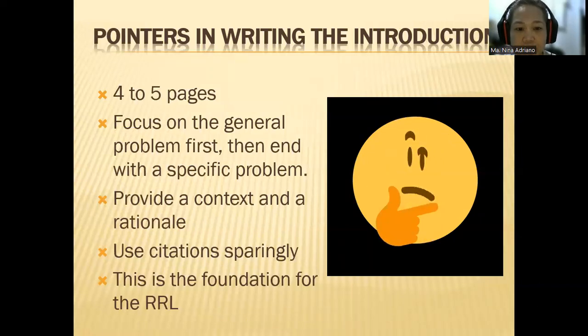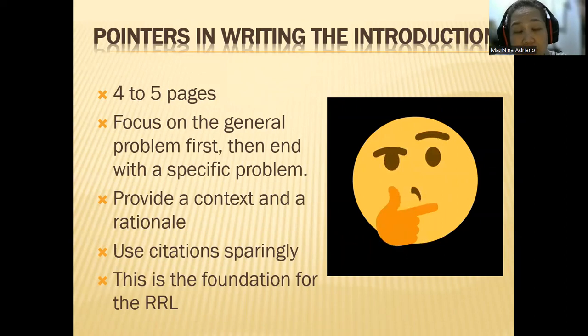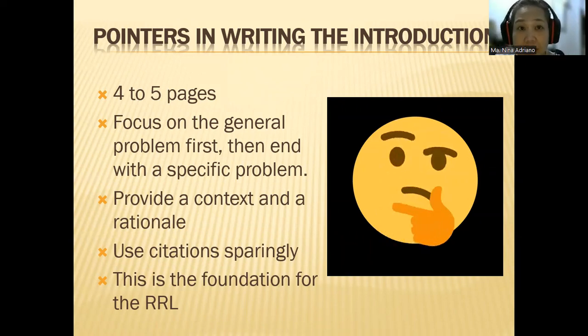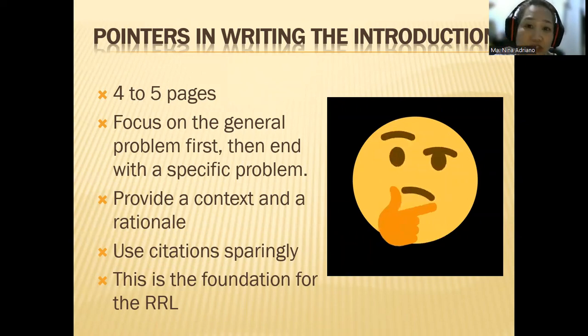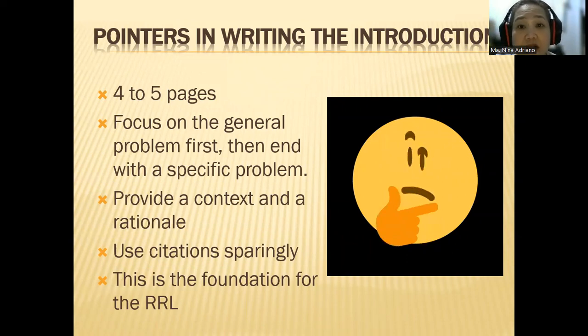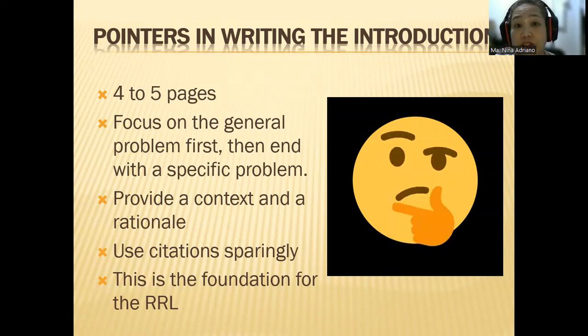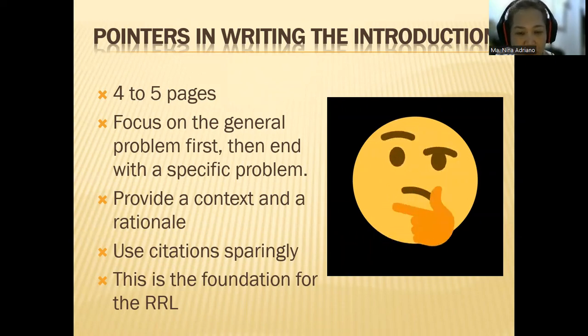Next, provide a context and rationale. We have discussed that. Using the inverted pyramid style, you have to discuss the general background and then the less general and then the concrete and then the specific until you end with the purpose of your study, which is the reason why you conducted your research paper.